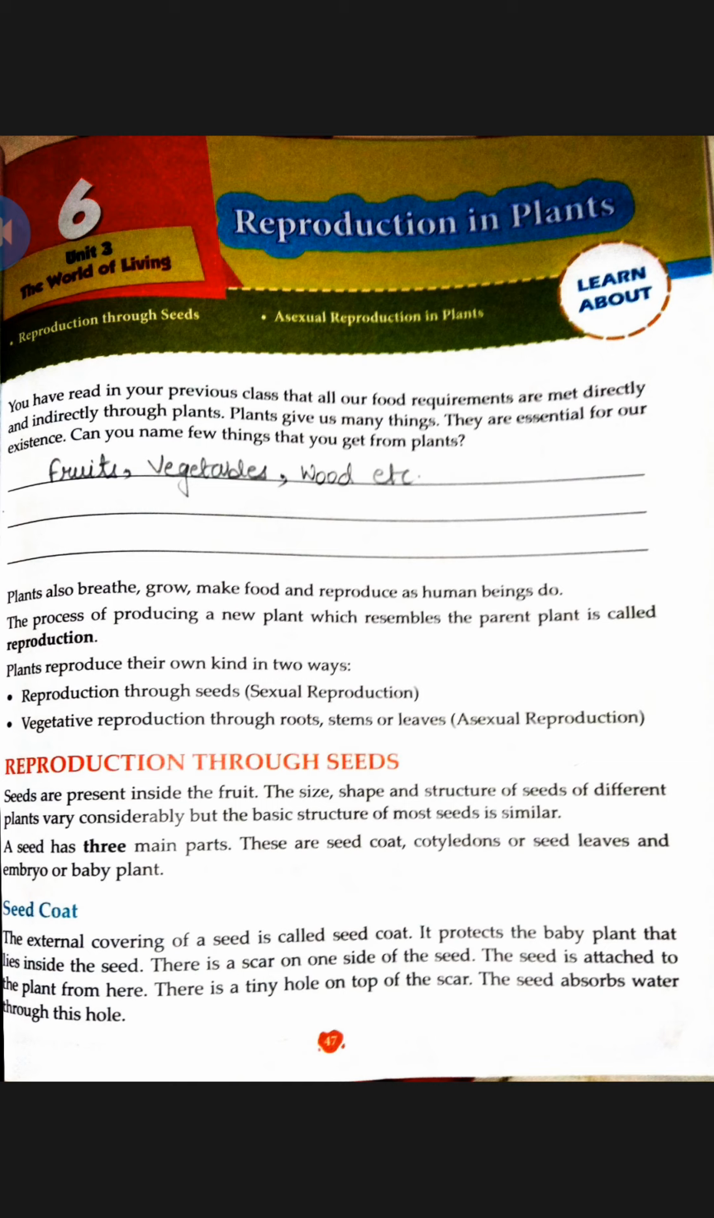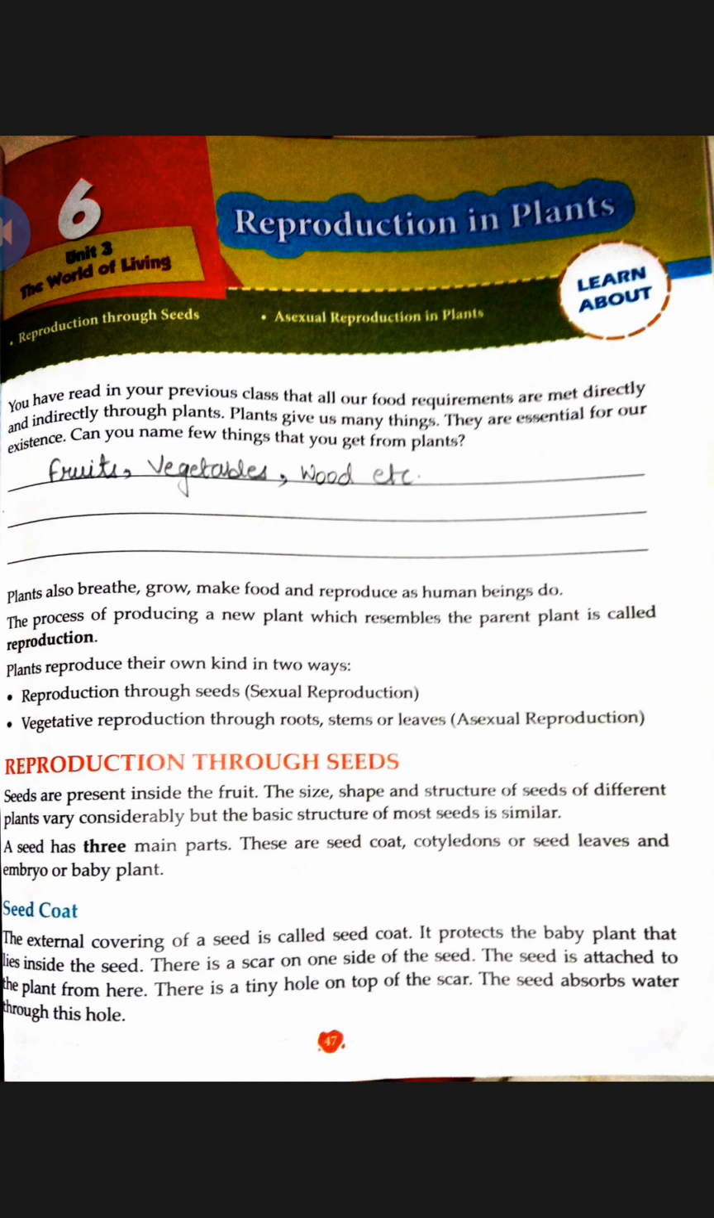Plants reproduce their own kind in two ways. First one is reproduction through seeds, which is called sexual reproduction. Now second is vegetative reproduction through roots, stems or leaves, which is called asexual reproduction. Okay, clear? So vegetative reproduction is through roots, stems and leaves, while sexual reproduction is through seeds.